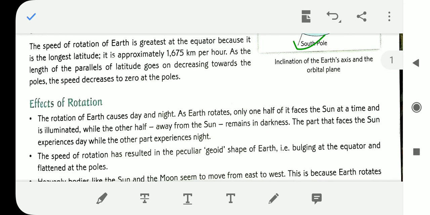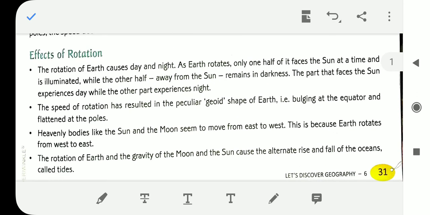Effects of rotation. So what are the effects of rotation? As a result of rotation, what do we get? The rotation of Earth causes day and night. As Earth rotates, only one half of it faces the sun at a time and is illuminated, while the other half, away from the sun, remains in darkness.